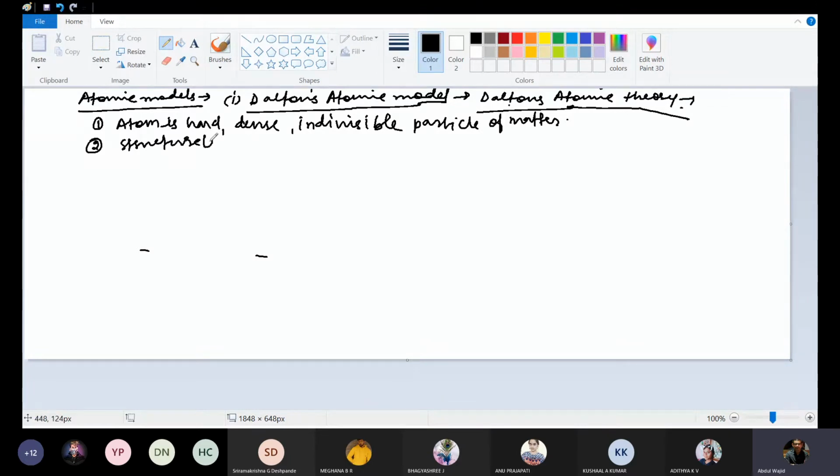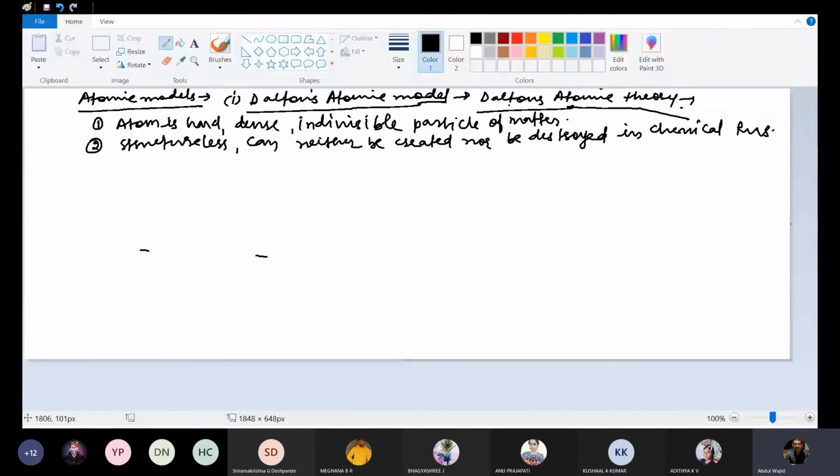So what he said is it is structureless, that is indivisible. It can neither be created nor be destroyed in chemical reactions. As I already told you, atoms in nuclear reactions can be destroyed or created, but in chemical reactions, atom can neither be created nor be destroyed.